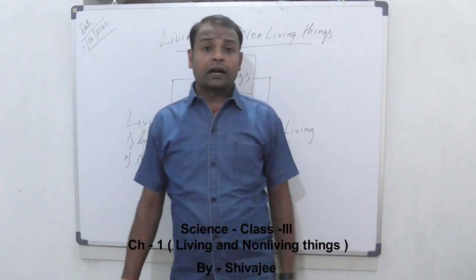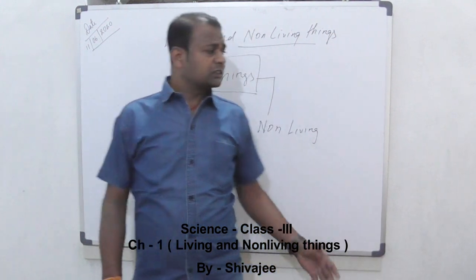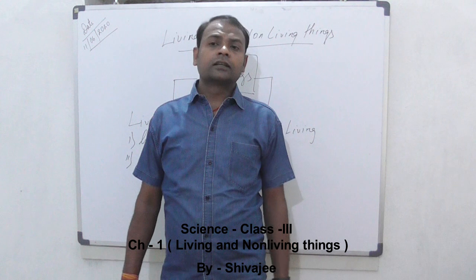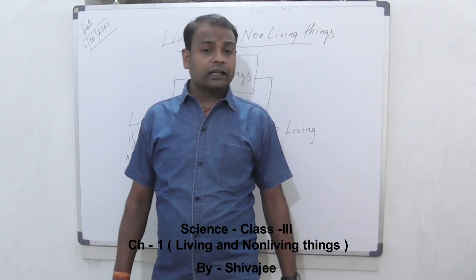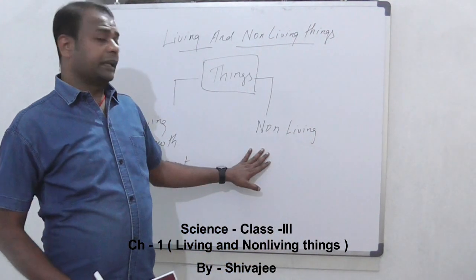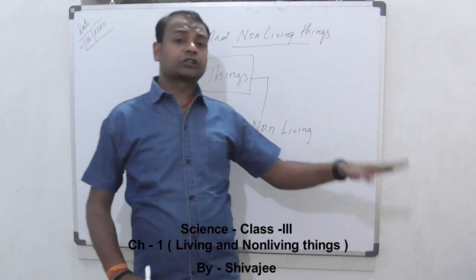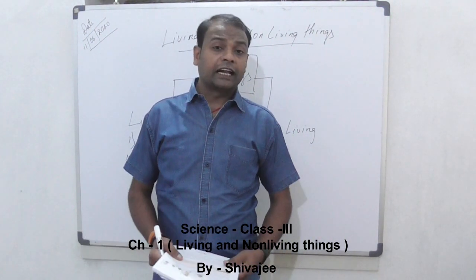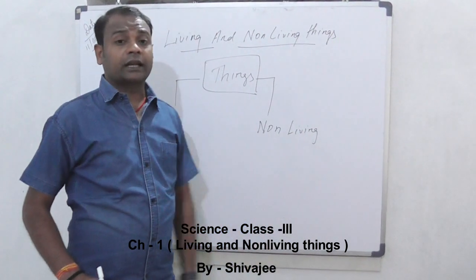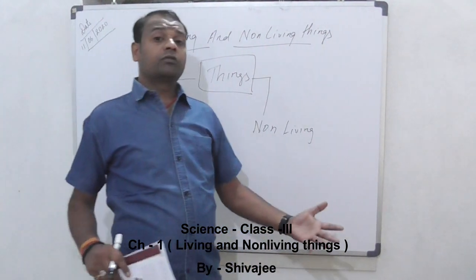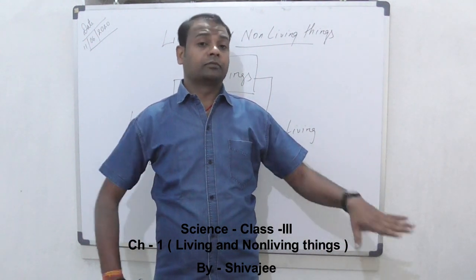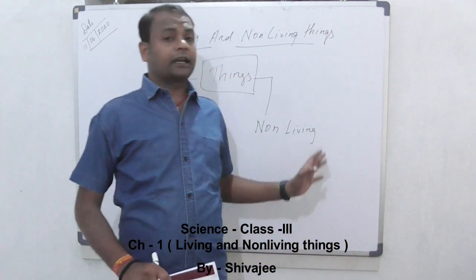Fish can swim in the water with the help of fins. On the other hand, non-living things cannot move and remain fixed. Now you can say, sir, a car is a non-living thing, but it can move from one place to another. Yes, a car can move, but due to an external force. With our help, they are able to move.